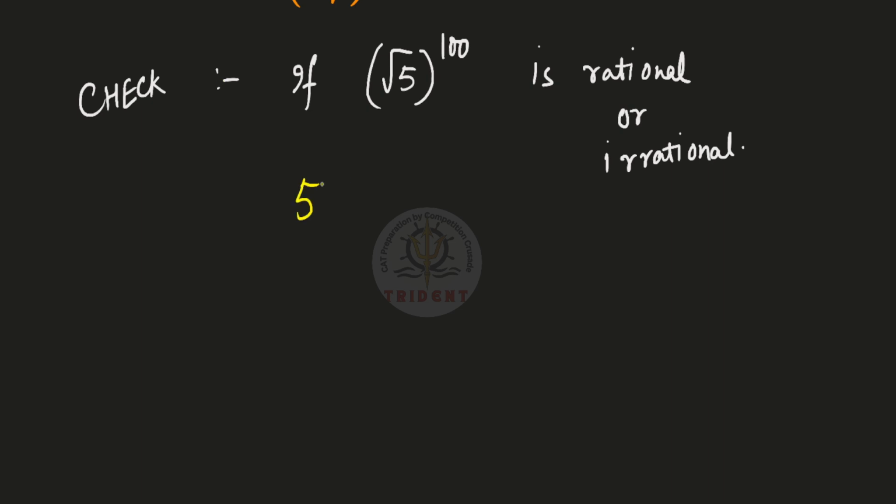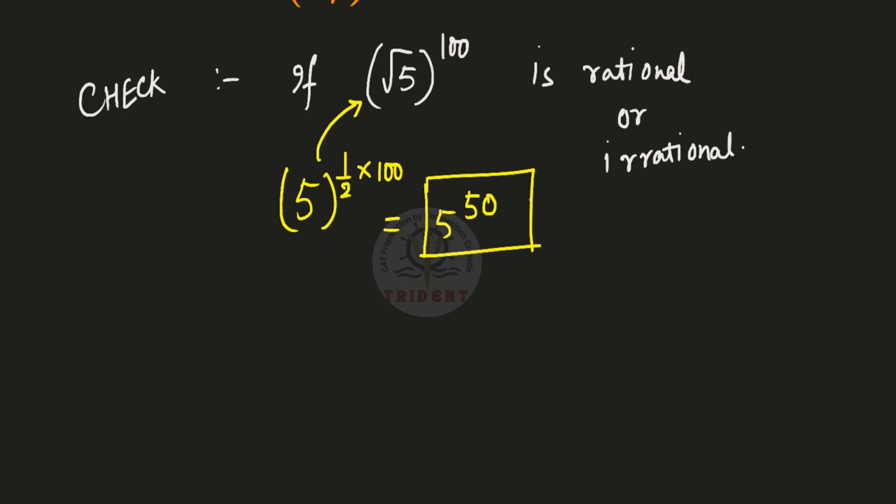In the chapter on exponents, we will learn that the square root function is nothing but a power of half. The power can also be called an index. So an index of half is the same thing, equivalent to the square root of 5. There is already a 100 there. So this effectively boils down to 5 raised to the power 50. Now 5 raised to the power 50 is a rational number, of course.